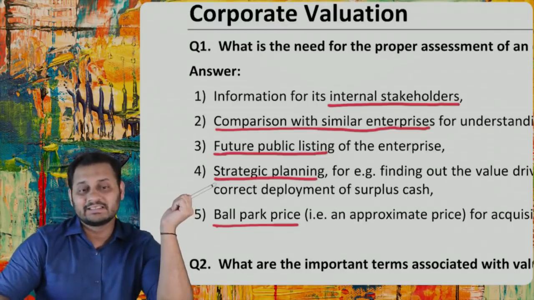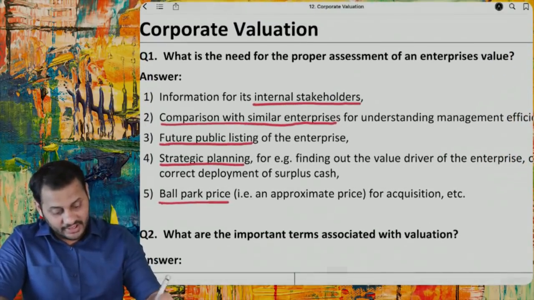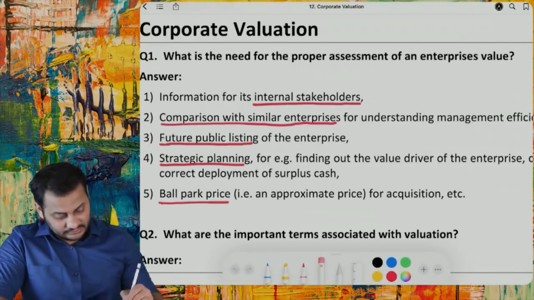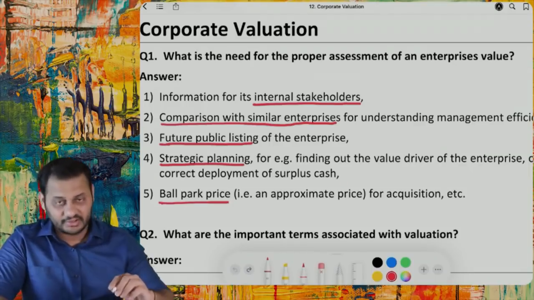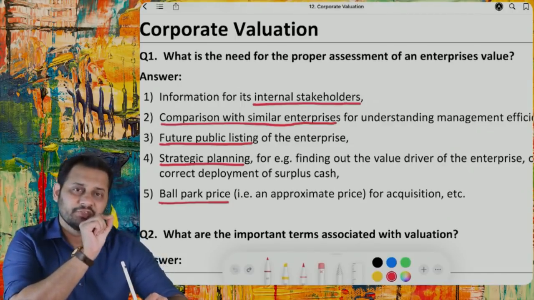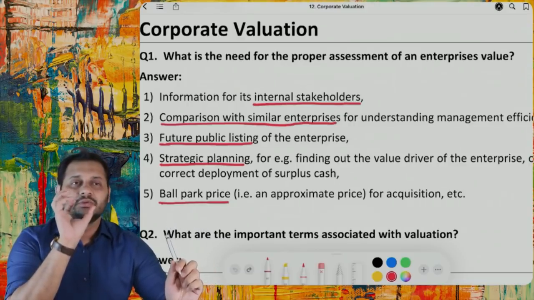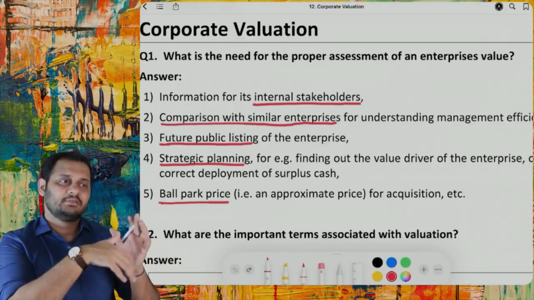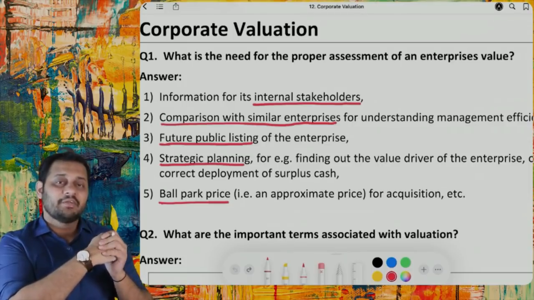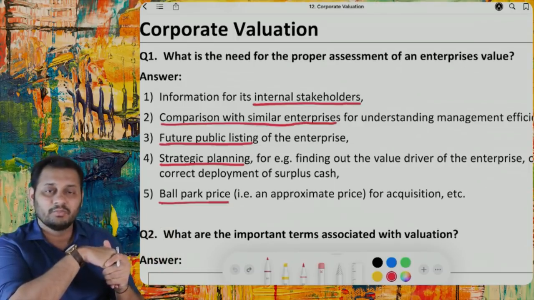The fourth thing is strategic planning. Strategic planning means, if we have surplus cash, where we can deploy it, and all these answers can be given if we know the value of the company. And the last thing is ballpark pricing. Ballpark pricing means approximate acquisition value of the company. This is not the exact value, but this is the value at which other companies may be interested in buying this company. So this is called ballpark pricing.